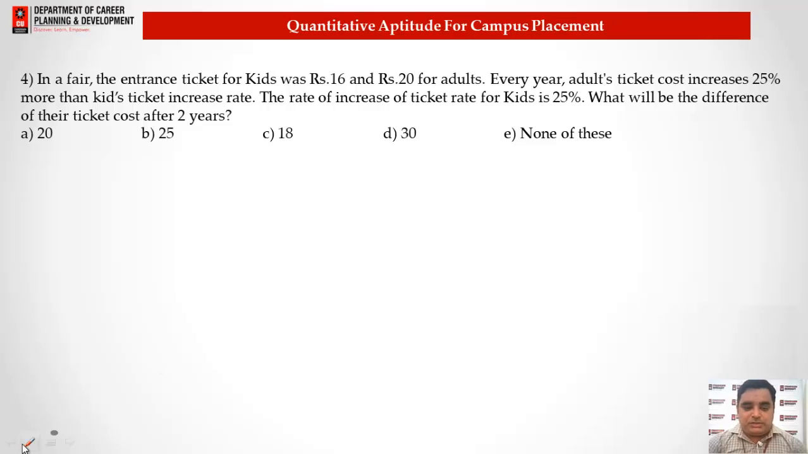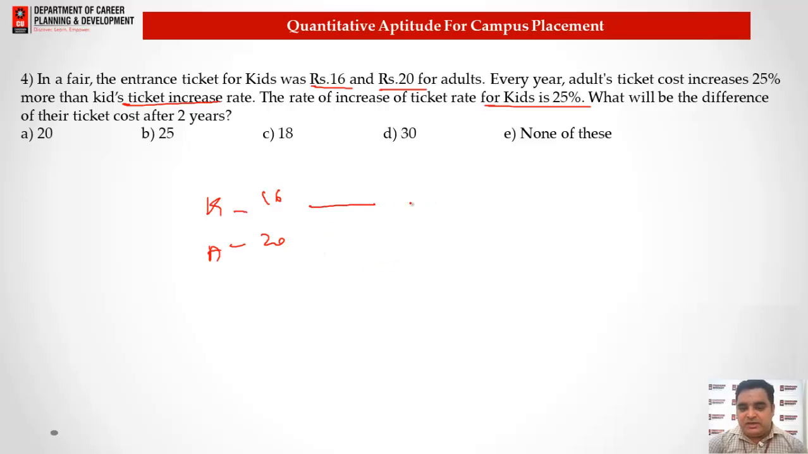Now here we have question number 4. For this question, what are we supposed to do? In a fair, the entrance ticket for a kid was rupees 16 and for an adult rupees 20. That is, kids and adult we have 16 and 20. For every adult, the ticket cost increased 25% more than the kids' ticket increase rate, and the kids' ticket increase rate is given in the question as 25%. So what is the difference between these two tickets at the end of 2 years?